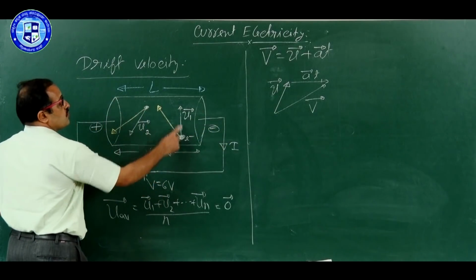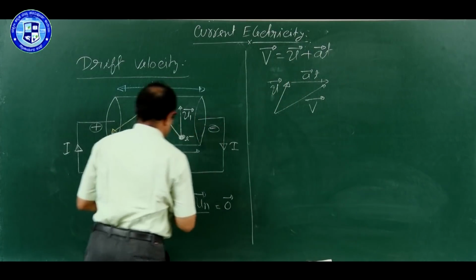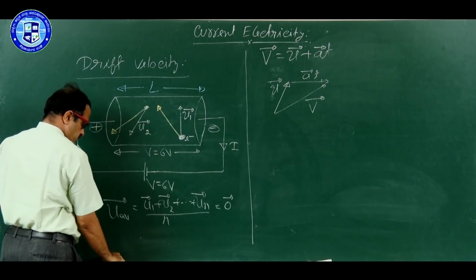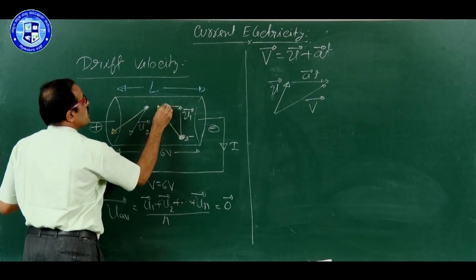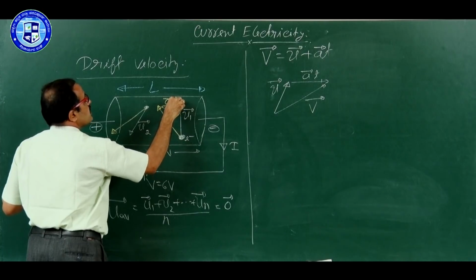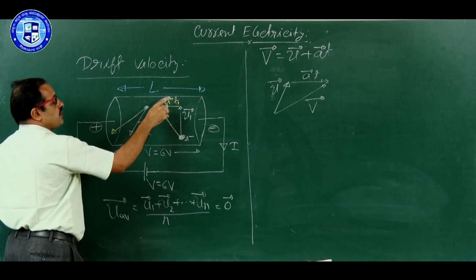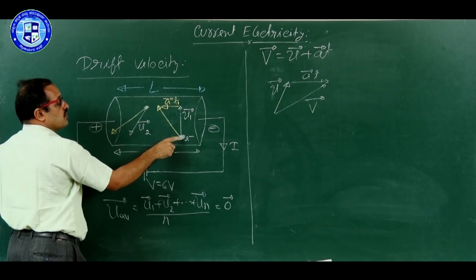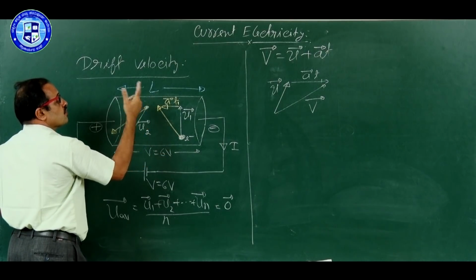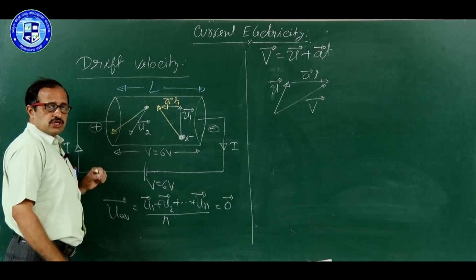Look here, it is U1 plus A into T1. So this is now taken as vector A into T1. What is the T1 here? T1 is the time taken by this electron to go from here to here, and think that here it undergoes collision, because electrons are in random collision, just like gas molecules.